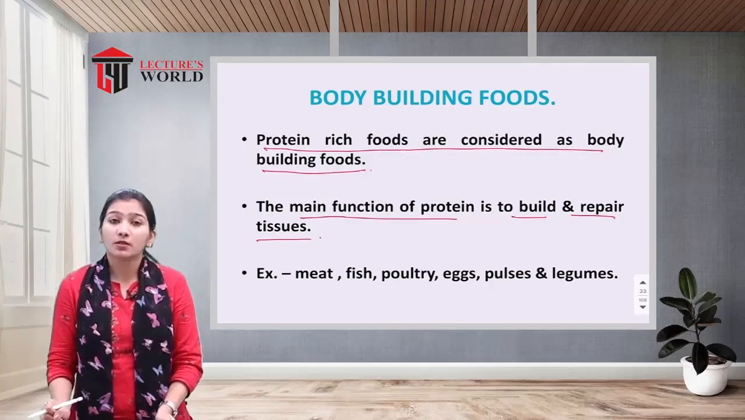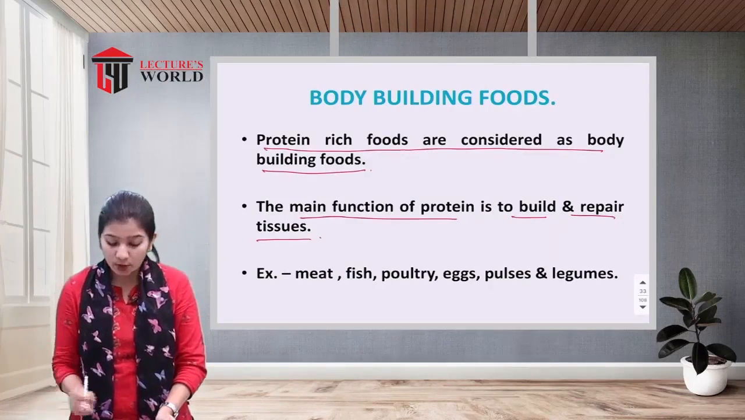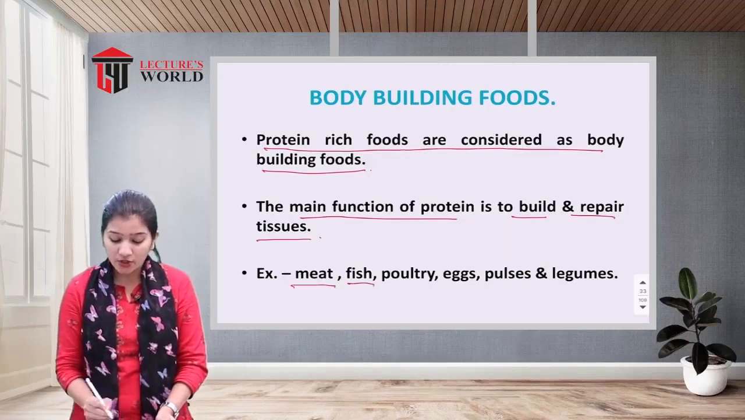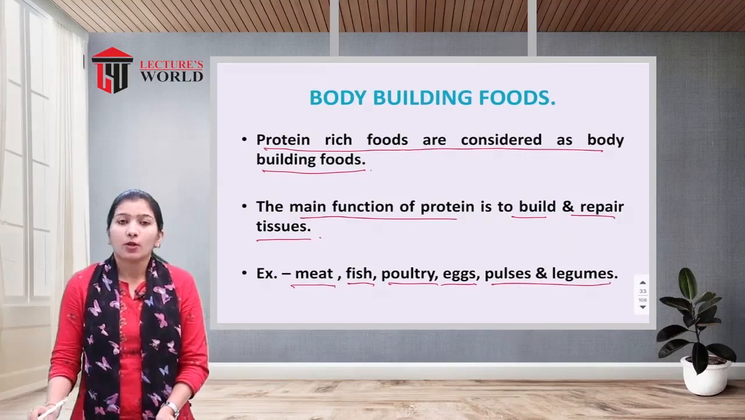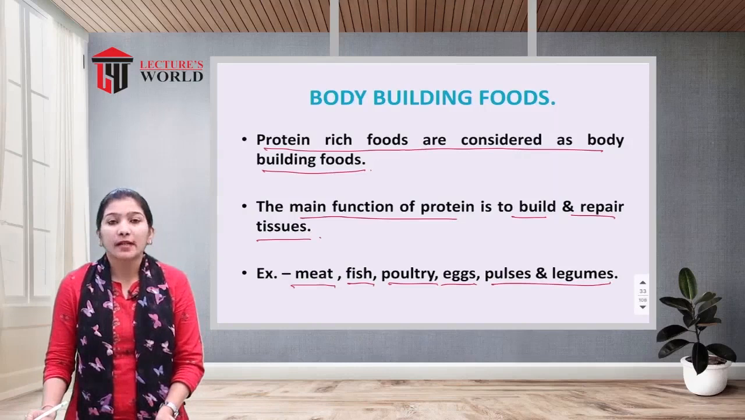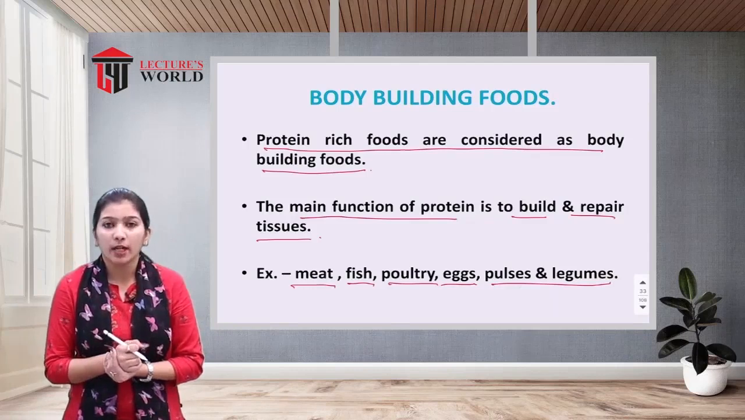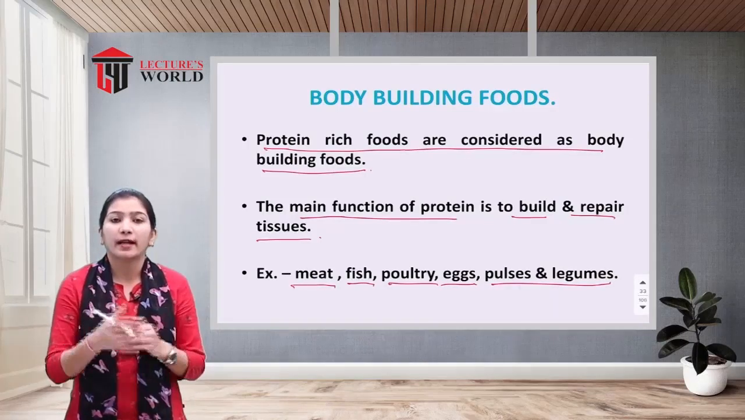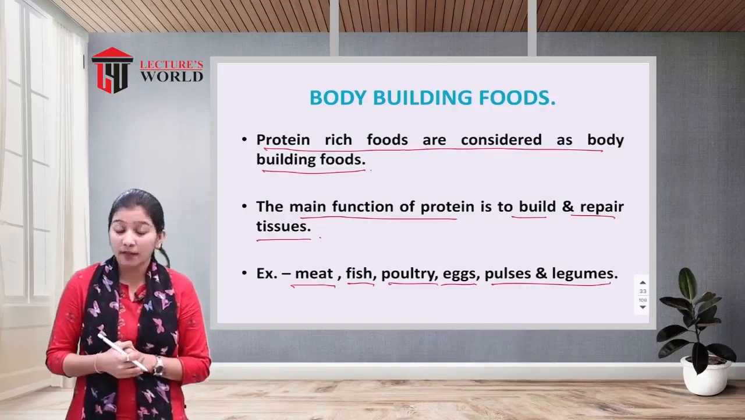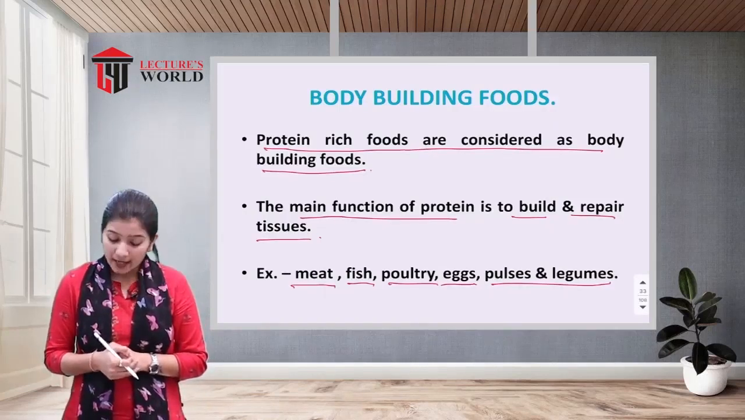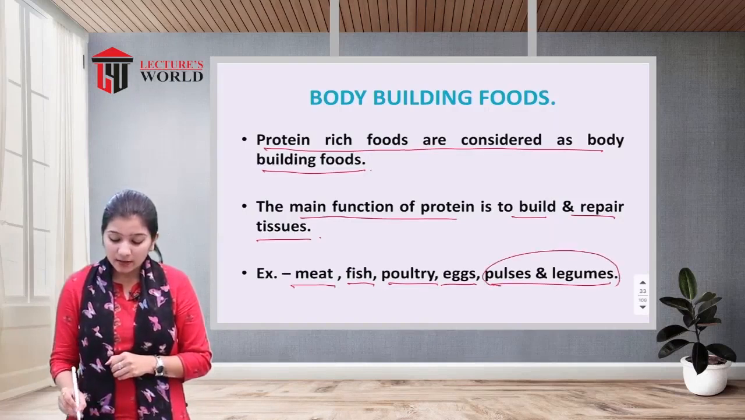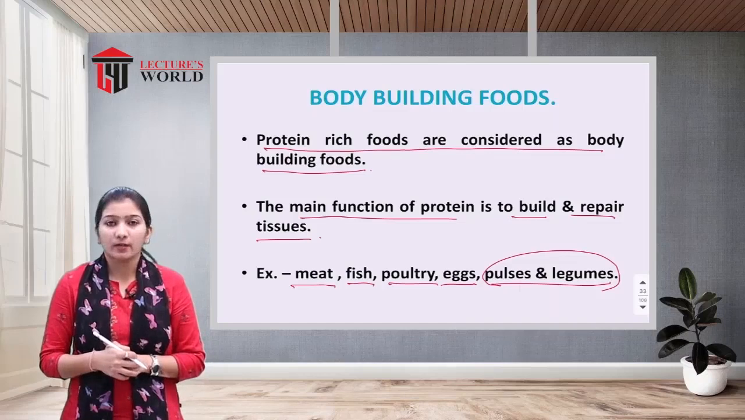Here they have mentioned the sources, or examples, of protein rich food: meat, fish, poultry products, eggs, pulses and legumes. If you are having this kind of food, you will get a maximum amount of protein. Generally we get protein from non-vegetarian food. From vegetarian food we are able to take only a small amount of protein, but the maximum amount comes from non-vegetarian food like meat, fish, poultry products and eggs. Here the pulses and legumes are the source of protein from vegetarian food.